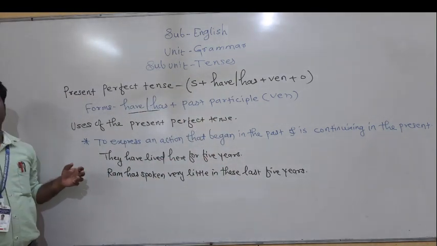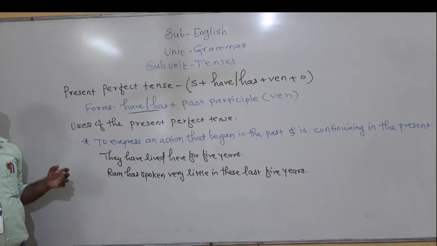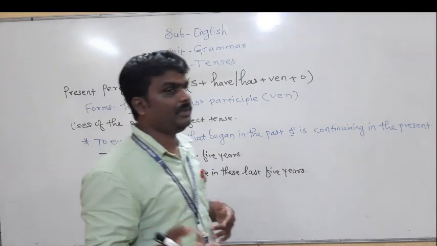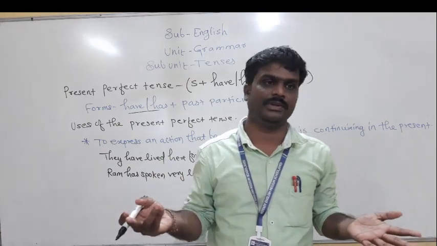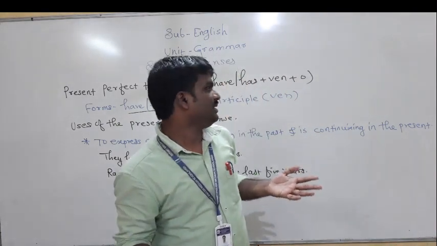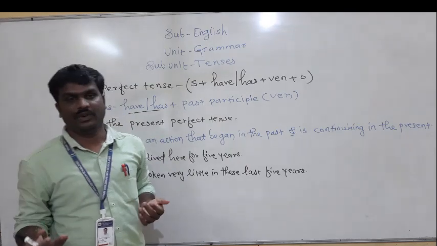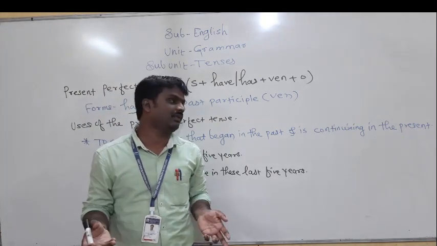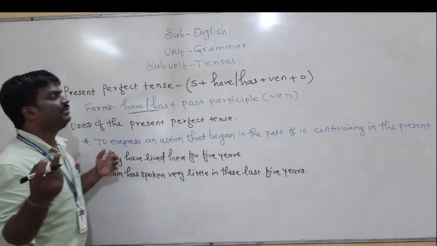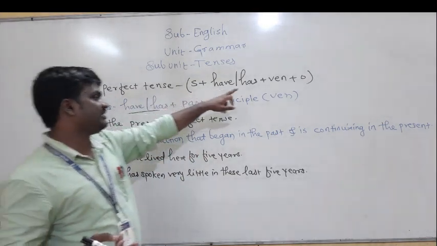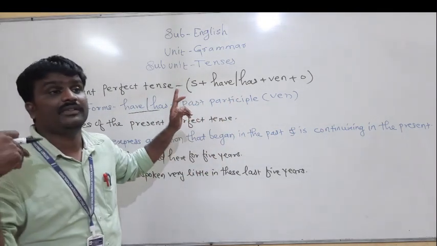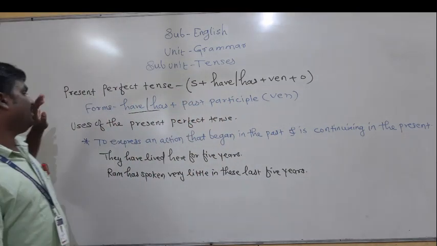See here, sing is the first form of the verb, sang is the second form, and sung is the third form of the verb. Or eat is the first form, ate is the second form, and eaten is the third form of the verb. Here we have to take into consideration the past participle form, that is also called the third form of the verb.